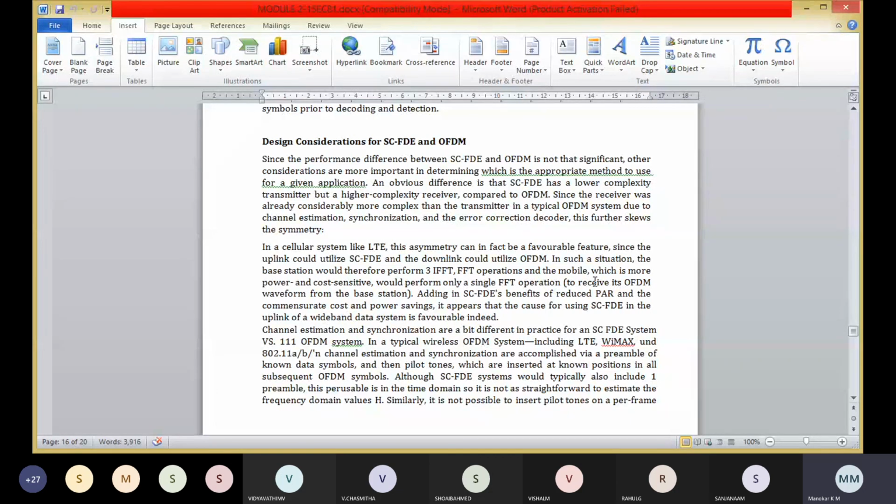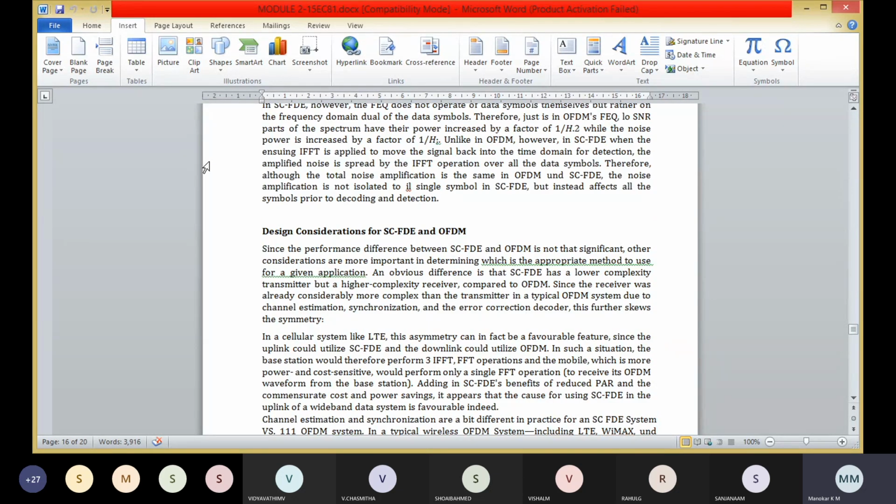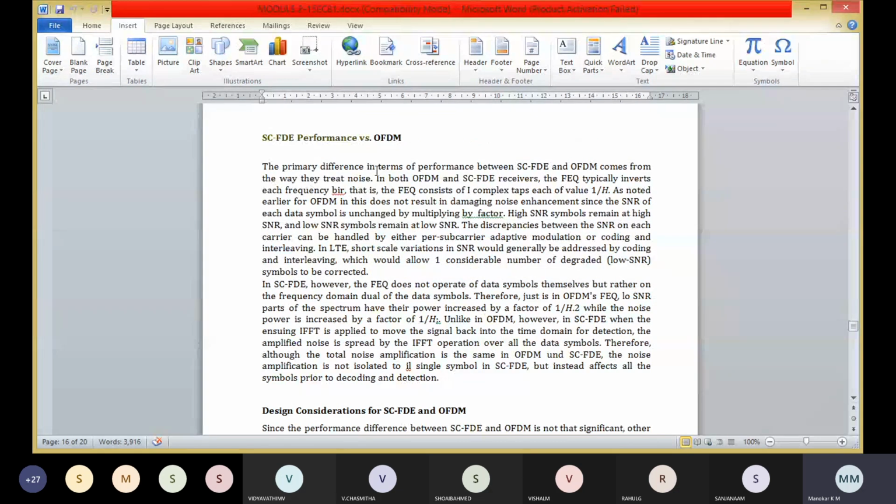And the last point of OFDMA is, on the whole, OFDMA continues to be much more popular than SC-FDE. Here SC-FDE is less popular than OFDMA. And these are some of the design considerations for SC-FDMA and OFDMA. This is the difference between SC-FDMA performance versus OFDM.